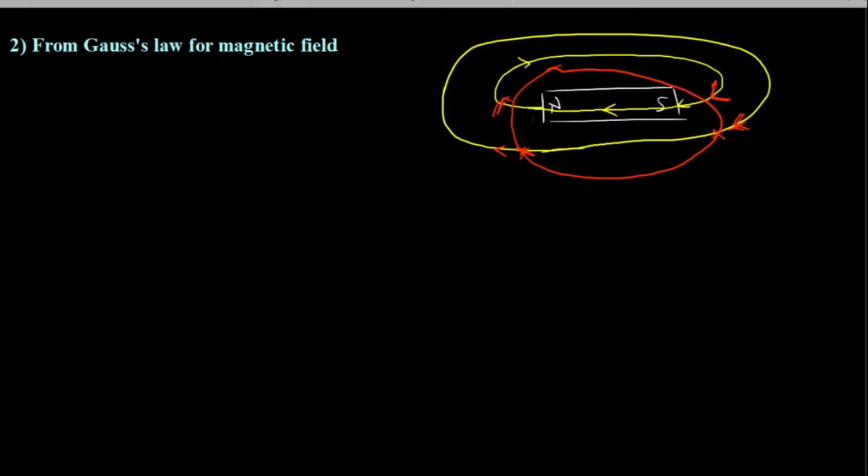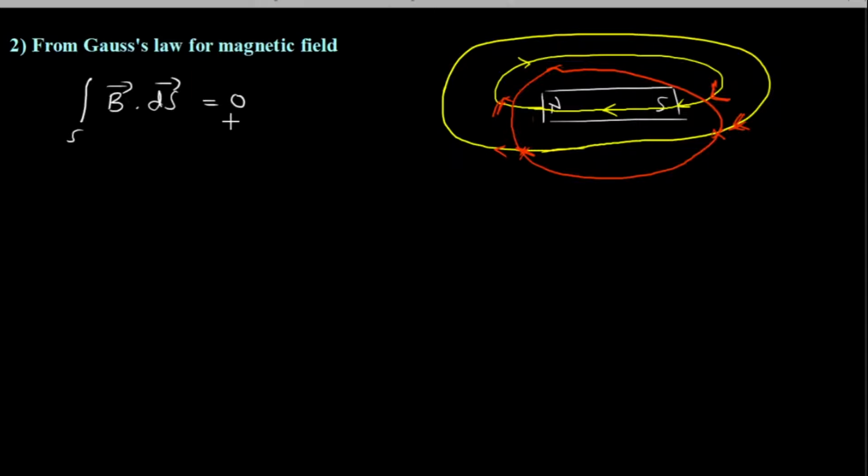Gauss's law for magnetic field can be mathematically written as closed surface integral B dot dS is equal to 0, because it cannot enclose any independent B vector. It's coming and leaving. This process is continuously going on.